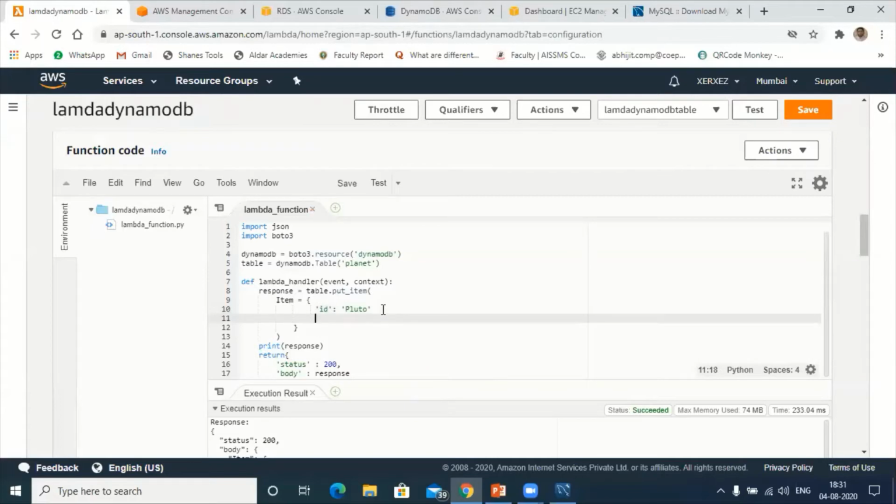Next is the item. What is that attribute name? Temperature, right? Temperature, let us say super cold.